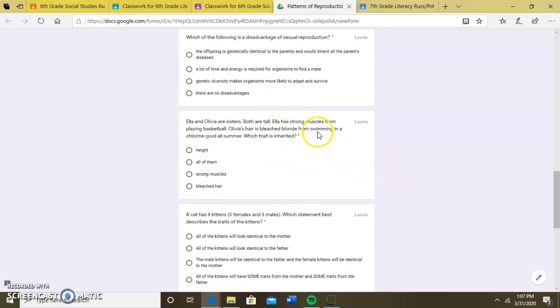Next question. Ella and Olivia are sisters. Both are tall. Ella has strong muscles from playing basketball. Olivia's hair is bleach blonde from swimming in a chlorine pool all summer. Which trait is inherited? Is it their height? Is it all of their traits? Is it strong muscles? Or is it bleached hair?